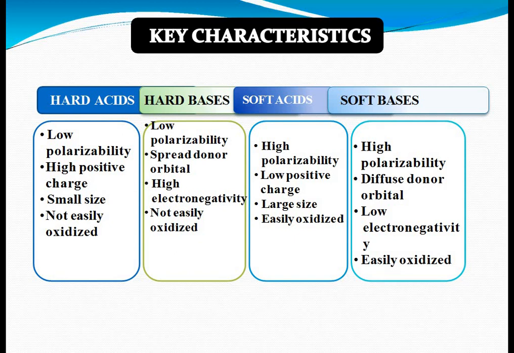While soft acids have high polarizability, low positive charge, large size, and are easily oxidized. While soft bases have high polarizability, diffuse donor orbitals, low electronegativity, and can be easily oxidized.